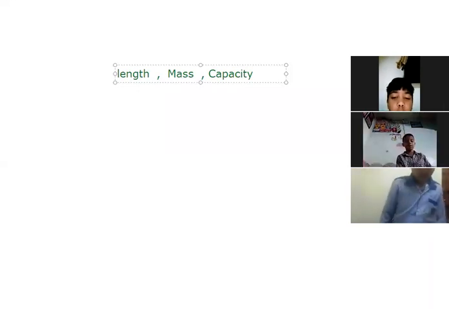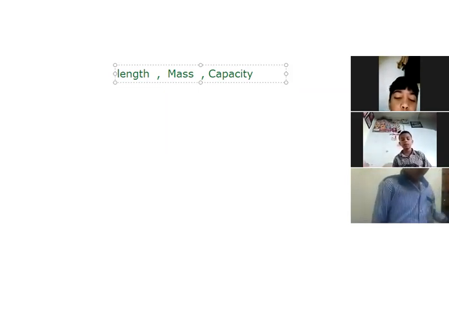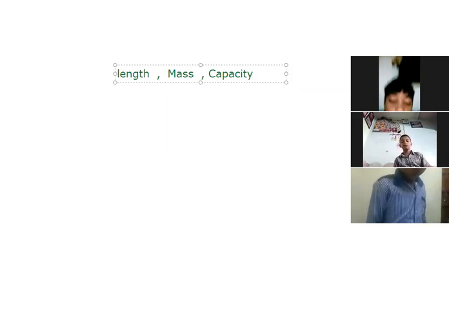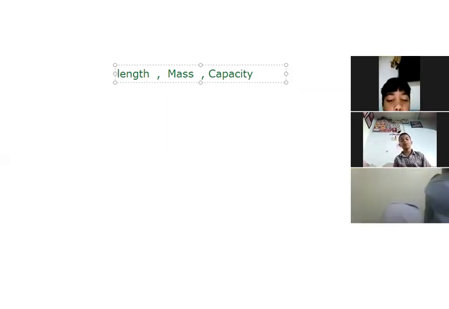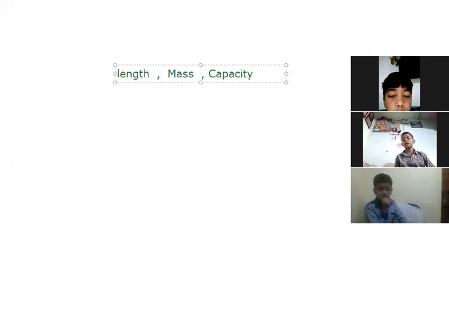The first one is length. It means you have to check the length of any particular object. If the length is short, we use different units, and if the length is bigger, we can use different units.